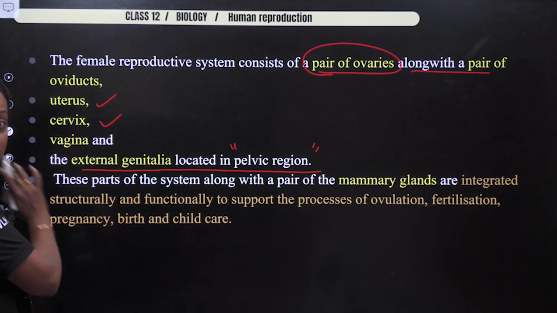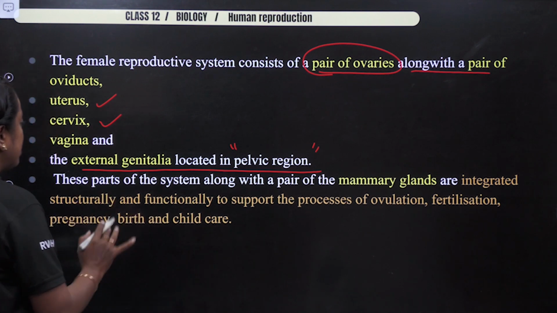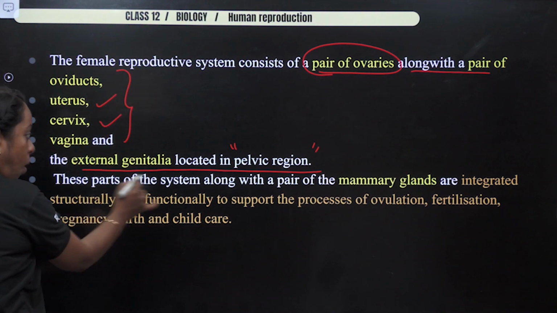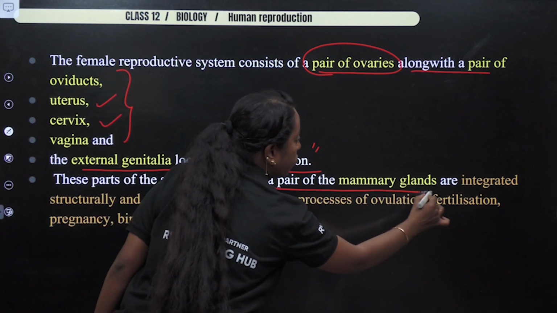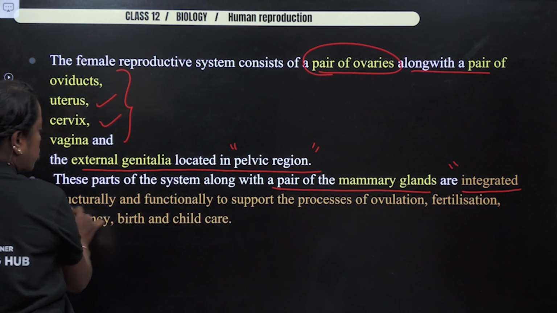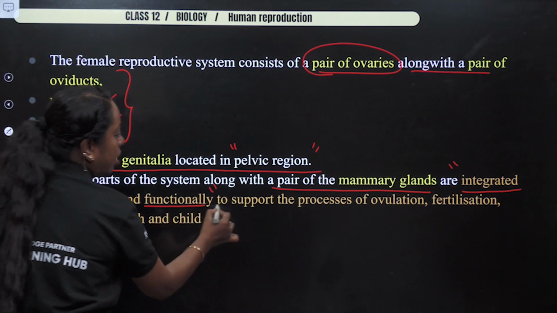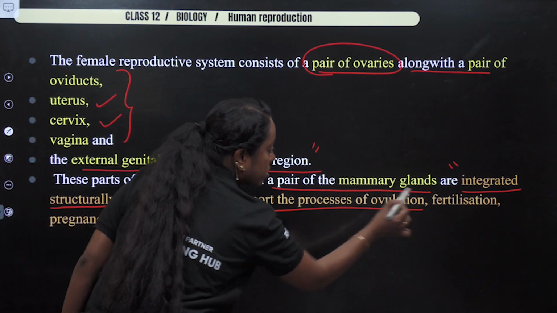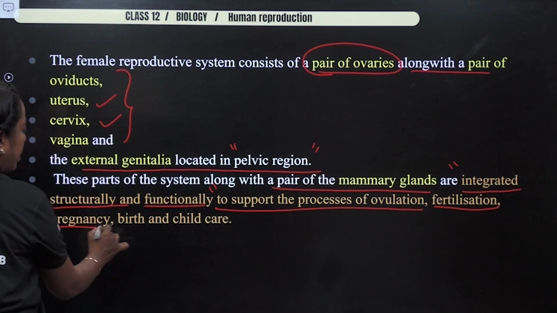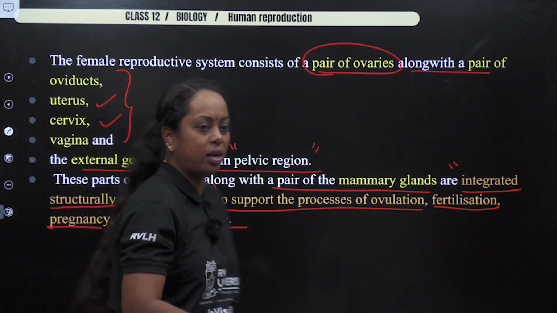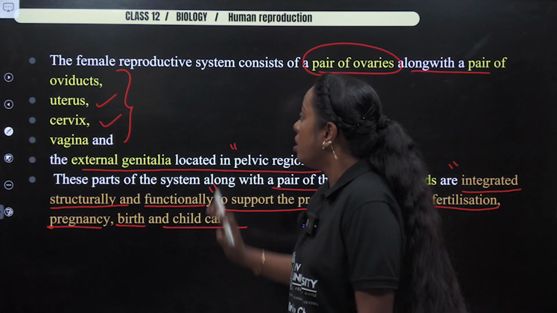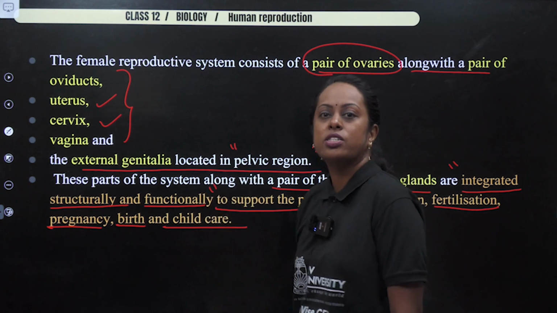Next, please check this sentence from your NCERT which says, all these parts which are mentioned above, along with a pair of mammary glands, see the word, integrated structurally and functionally to support the process of ovulation, fertilization, pregnancy, birth and childcare. So all this particular concept we are going to cover in detail. So I hope you understood the introduction part of it.